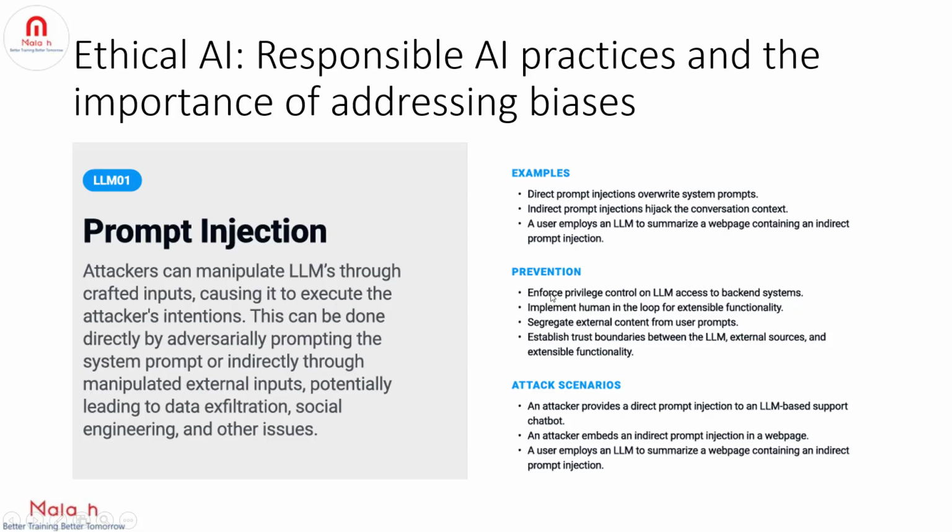To prevent this, we need to make sure that we are not giving excessive privilege to access the backend systems. So make sure you always provide only the necessary access, and make sure we have a human in the loop when we have extensible functionality, instead of completely giving access to the LLM and relying completely on the model.